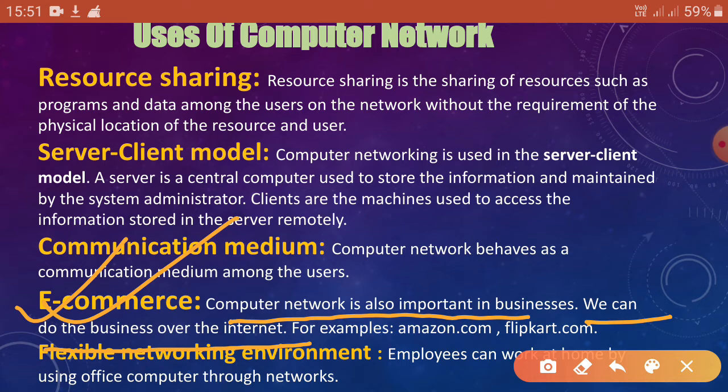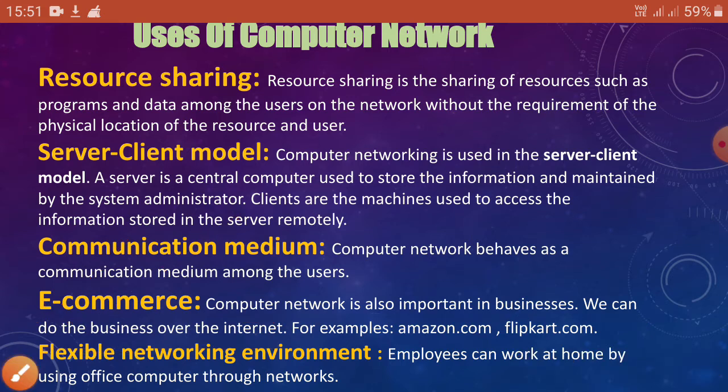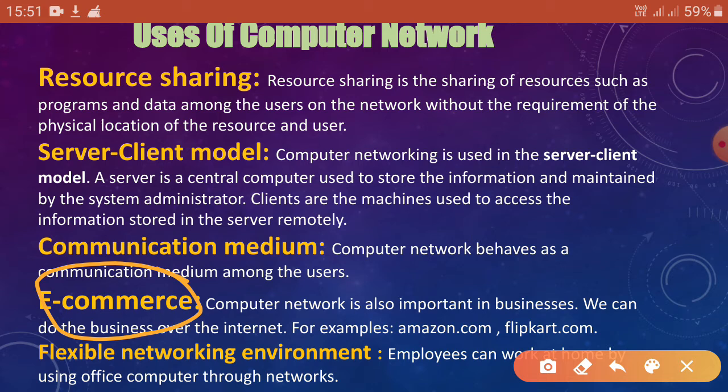We can do business over the internet. Examples: Amazon, Flipkart and so on, you know very well. So basically e-commerce means electronic commerce. If you do the commerce using the electronic medium, here it is computer or any type of gadgets like laptop, Android phone, that means mobile phone.